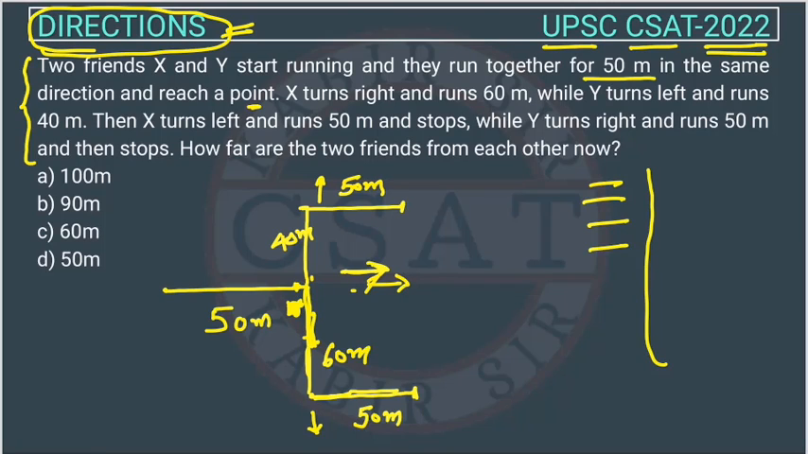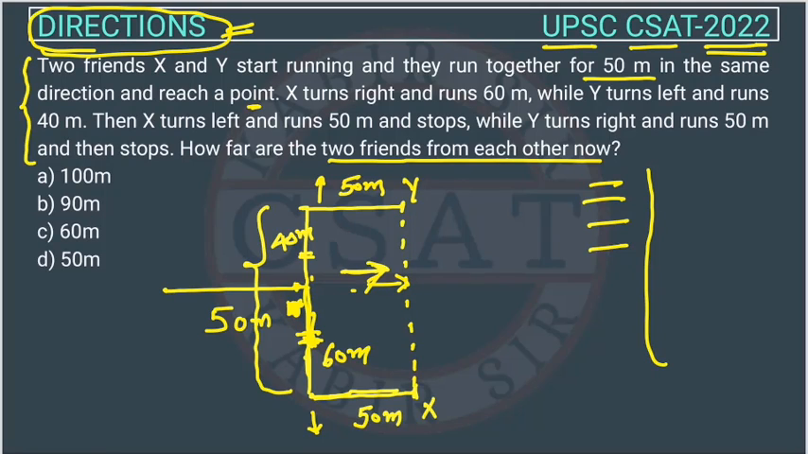So how far are the two friends from each other now? The question is asking how far they are. वो एक दूसरे से कितनी दूरी पे हैं? So the distance between them will be this one, which I am drawing as a dotted line, right? So this is the distance between them, because X is here now and Y is this side. So this distance is equal to this distance, so this combined distance will equal this combined distance.